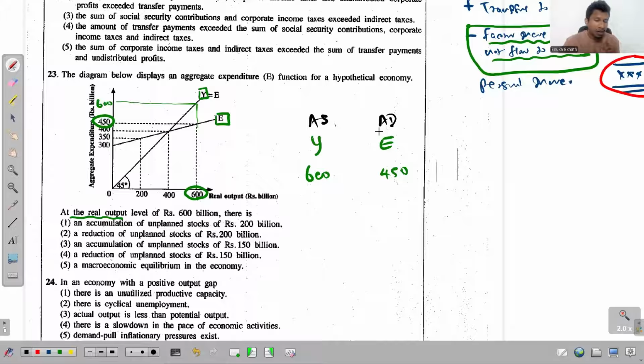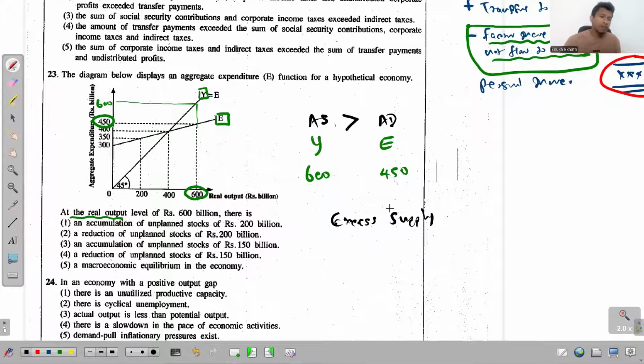Then we understand what has happened. What is it? Aggregate supply is greater than the aggregate demand. Just think, in unit 2, if the supply exceeds the demand, what do you call that? You call it excess supply, right? You recognize that as excess supply.